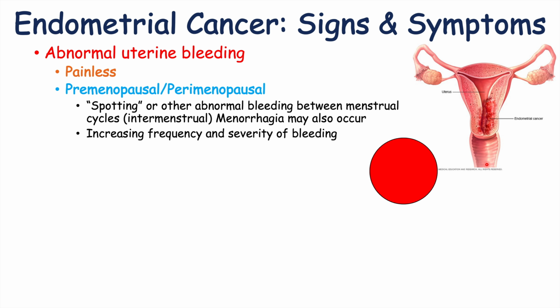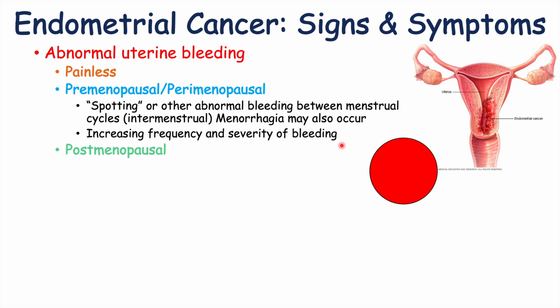So what can be noted here is that when a patient is in the perimenopausal period, their periods can start to become less and less frequent and less severe. But if there starts to be increasing frequency of menstruation or abnormal uterine bleeding, and the bleeding increases in severity as opposed to decreasing, which it should if they're in the perimenopausal period, that is going to be a key sign of endometrial cancer. That's something to recognize.